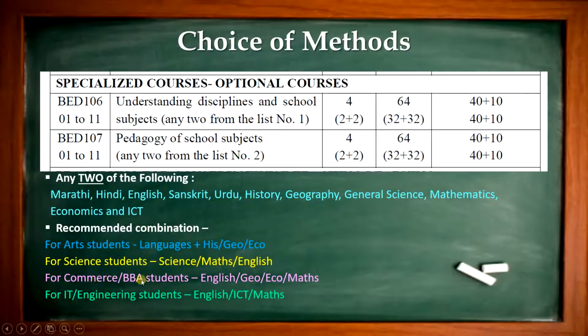For the commerce or BBA student, they can select English, Geography, Commerce, Maths, Economics, because somewhere you will see the English subject is there at the junior level. Geography is also a subject for the commerce faculty, and mathematics is somewhat related to accounting. So in that way you can have a combination of 2 subjects. For the IT and engineering student, they can select English, ICT and math, because somewhat they have studied them somewhere. So these are the recommended combinations. It's not compulsory, it's up to the candidate what subjects they should select.